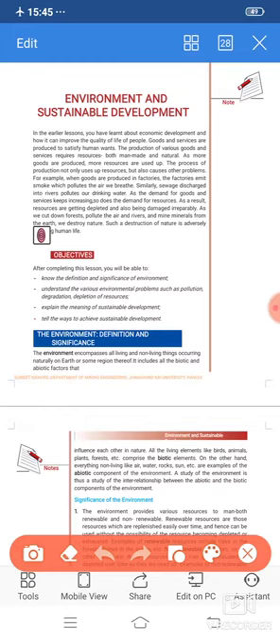Along with that, we have to study sustainable development, which is one of the most important topics of this global era. So first we discuss the environment. See, in this it is written about the environment. What do you mean by environment?